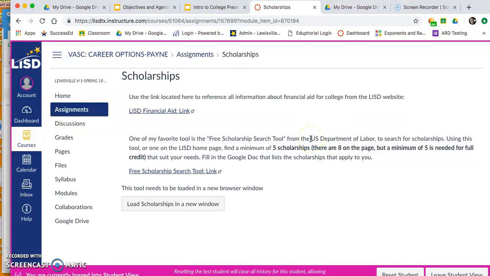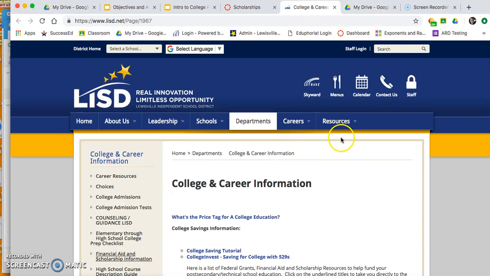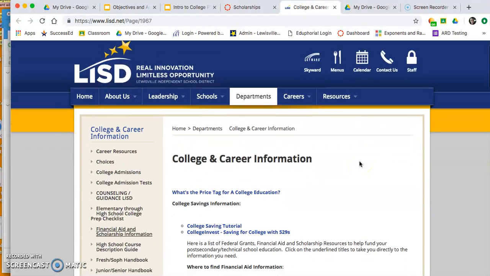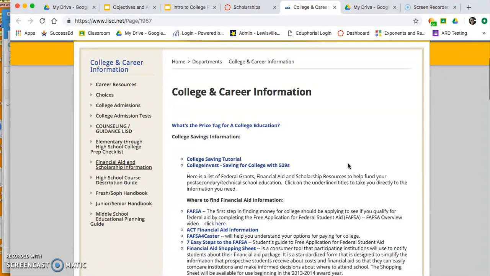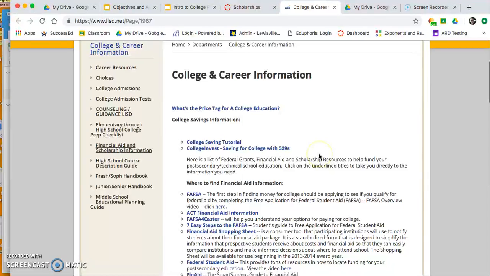For this assignment, I want you to see where I'm getting this information so that you can go back at any time and research any financial aid information on the LASD website. Under the scholarships, you will see a link located right here for all of the reference information you can find for our district. I'm going to go ahead and launch that. As you can see, we've got all of the college and career information from the LASD page. It talks all about financial aid and scholarship information.